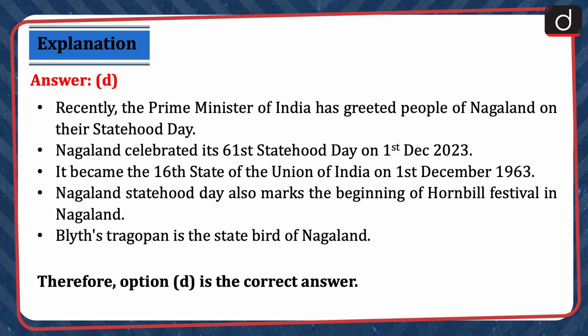Recently, the Prime Minister of India has greeted people of Nagaland on their statehood day. Nagaland celebrated its 61st statehood day on 1st December 2023. It became the 16th state of the Union of India on 1st December 1963. Nagaland Statehood Day also marks the beginning of Hornbill Festival in Nagaland. Blyth's Tragopan is the state bird of Nagaland. Therefore, option D is the correct answer.